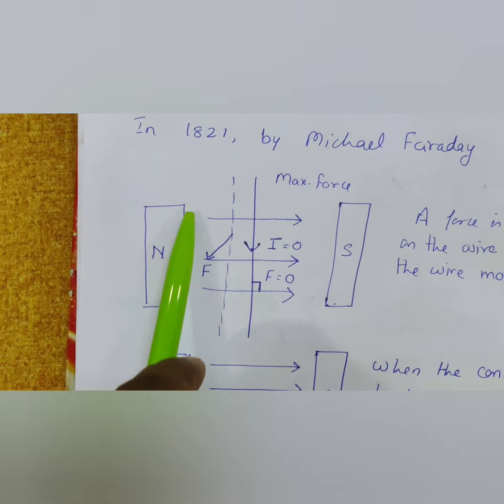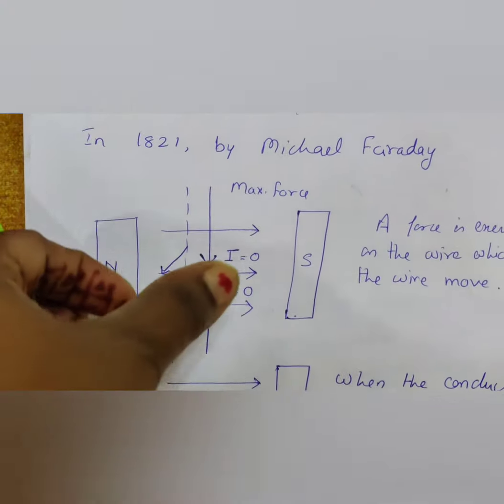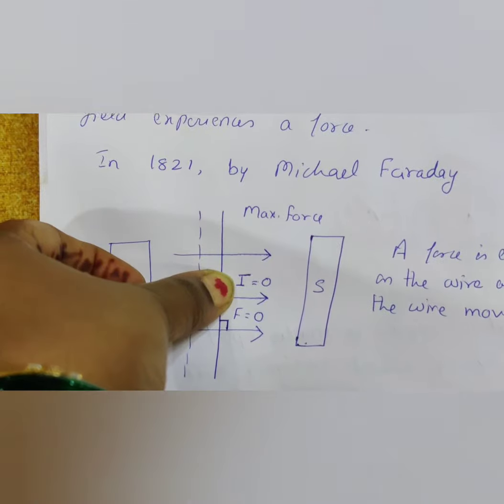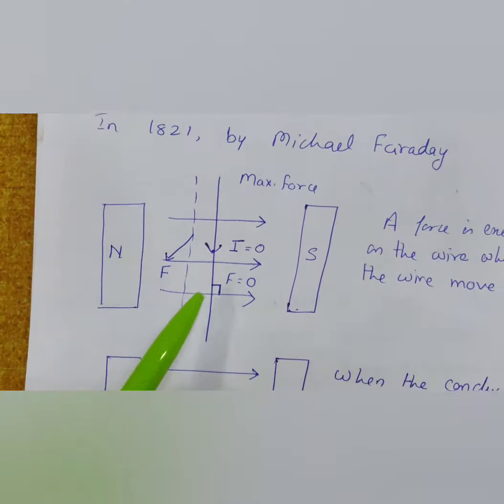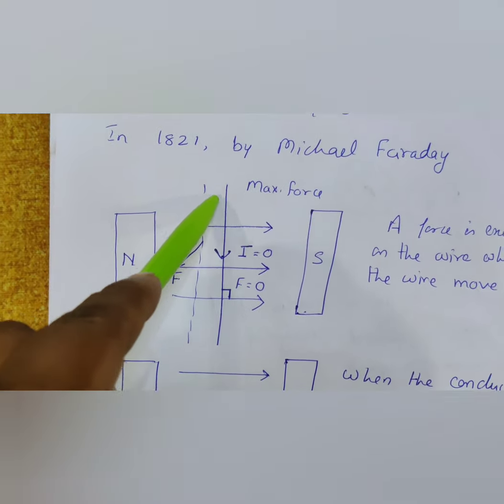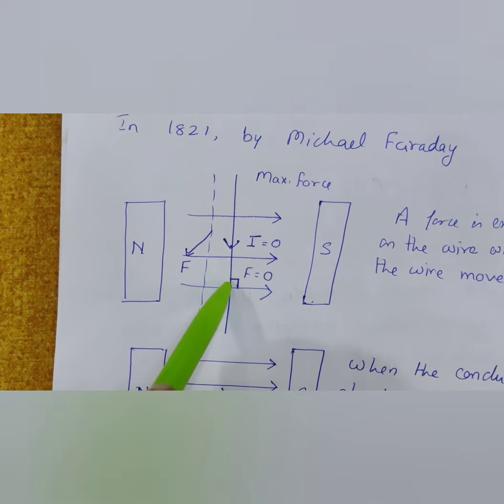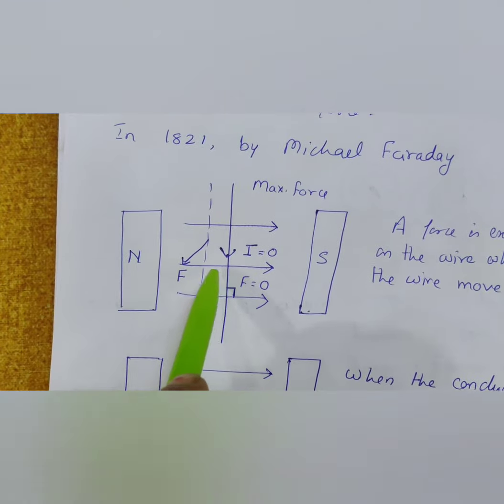Suppose there is no current, then there will be no force. If current is flowing through the wire, it will move due to the force.